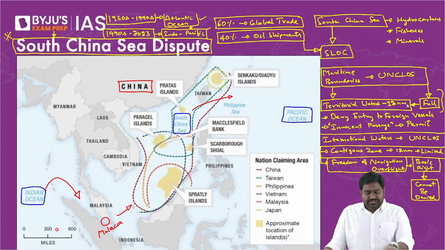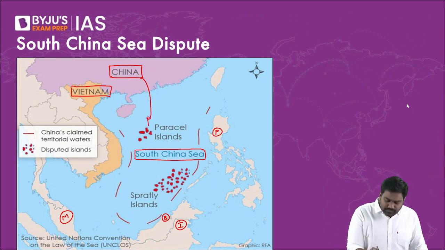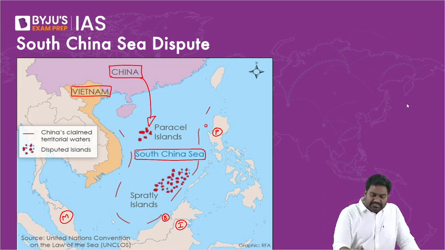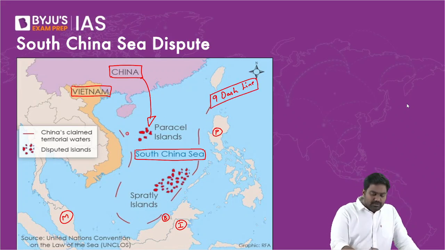But China has directly challenged the EEZ of all these countries, and it has drawn its own imaginary line to claim almost the entire South China Sea to itself. Can you see this U-shaped line? This is the 9-dash line. It was previously the 11-dash or 10-dash line. Now it's the 9-dash line, represented by 9 dashes. So it's a U-shaped line that China has drawn and claims that this whole area is China's EEZ.